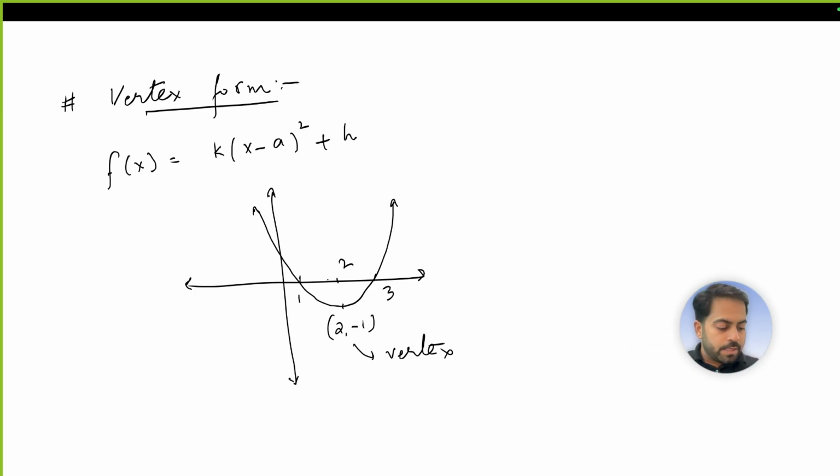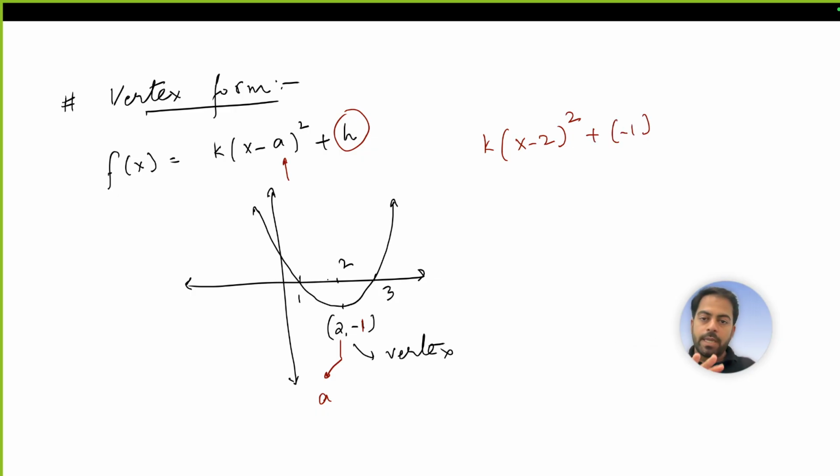Now this number here, 2, goes for a, and this number here, minus 1, goes for this h. So we have got the equation as k times (x minus 2) whole squared plus, and for h we have got minus 1, right? Now k is still not known from the vertex. Now k we have to find out on our own. So we need another point on this quadratic graph to find the value of k.